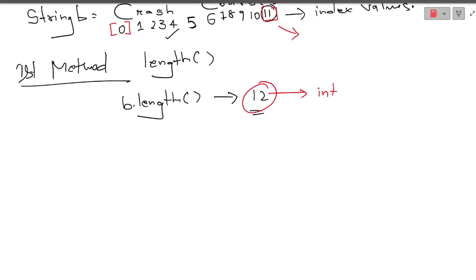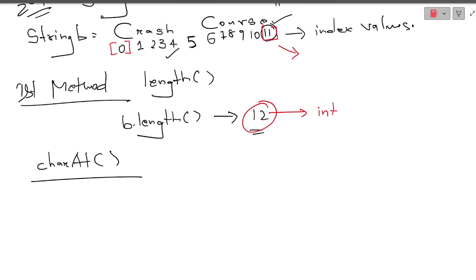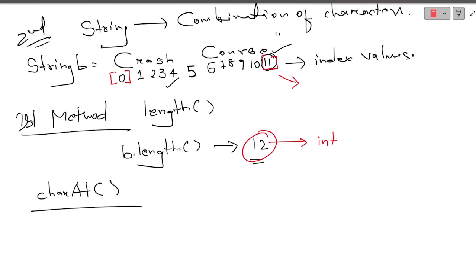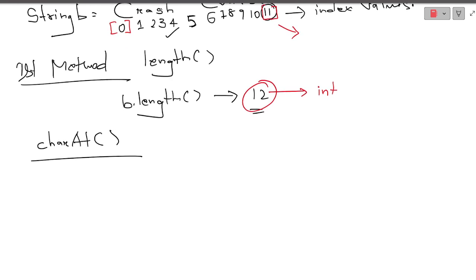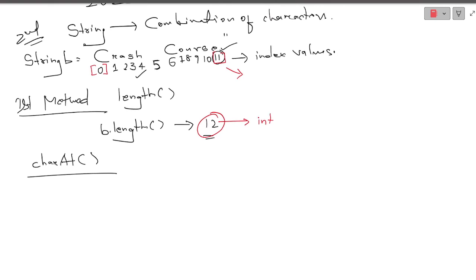Okay. The second method that I want to tell you is the charAt. What does this charAt mean? This means that if I want to access any index character, suppose, as you can see, this is a string that I have mentioned, crash course. If I want to access each character of the particular string, how would I access? I would access in this way. Let me take the same example. It will be easy for me to explain, and you will also be able to understand this.